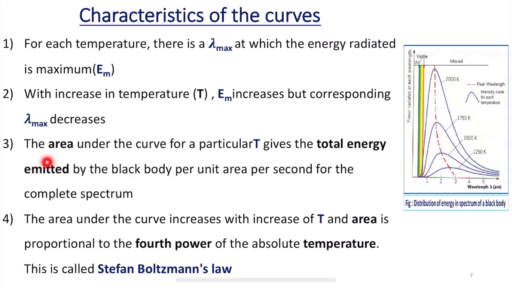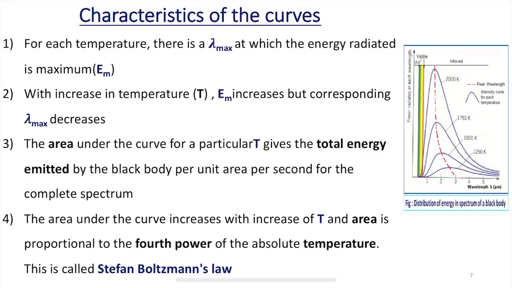And the third characteristic feature is that the area under the curve for a particular temperature T gives the total energy emitted by the black body per unit area per second for the complete spectrum. So, here we are going to consider the area of the spectrum also.